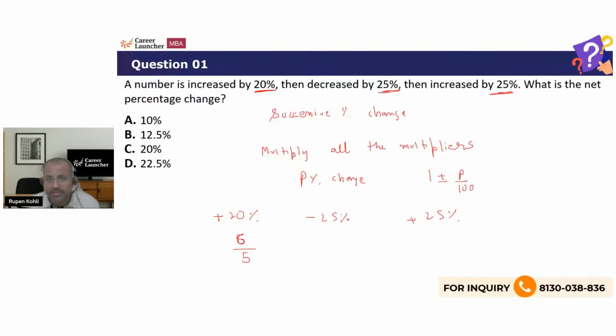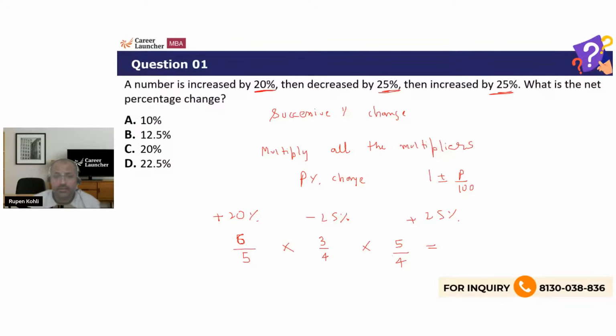So a 20% increase, the multiplier is 1 plus 1 by 5, which is 6 by 5. A 25% decrease, 25% is 1 by 4, so the multiplier is 1 minus 1 by 4, which is 3 by 4. And then again in succession, this is a 25% increase: 1 plus 1 by 4, 5 by 4 is the multiplier. Multiply all the multipliers. This multiplication you solve, this is the overall multiplier. It represents the overall multiplication factor or the overall change.